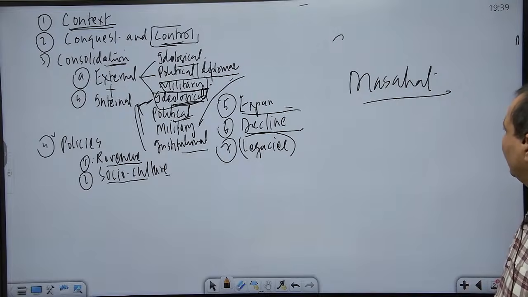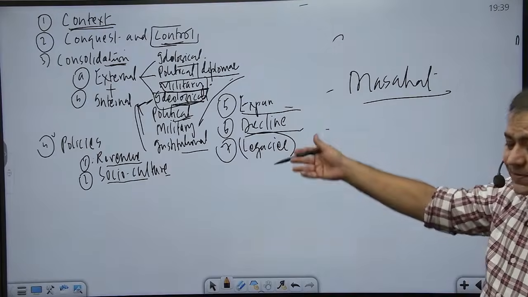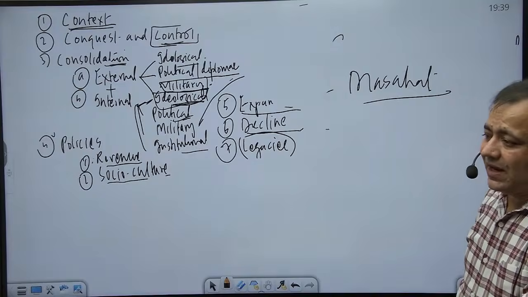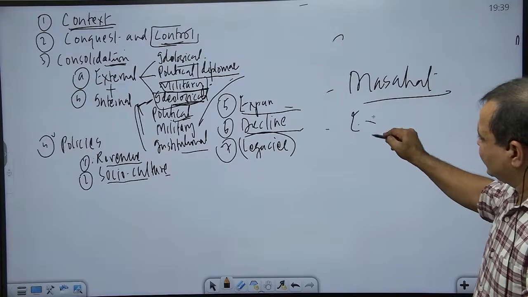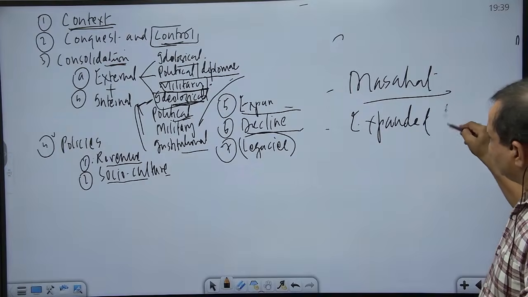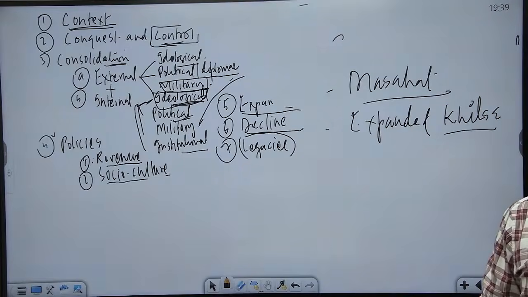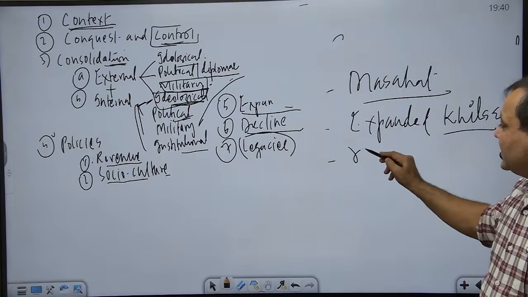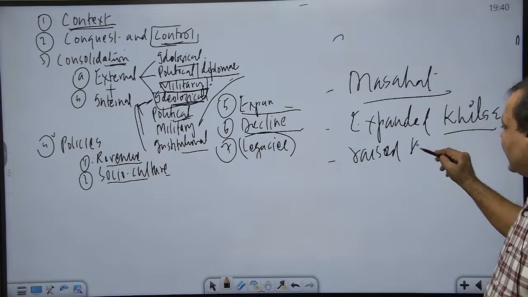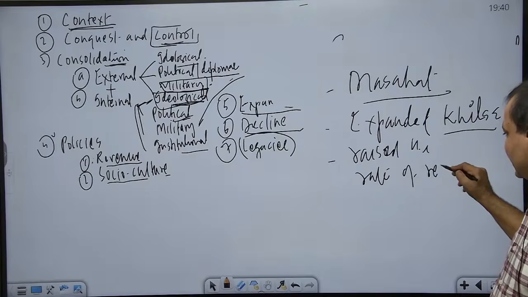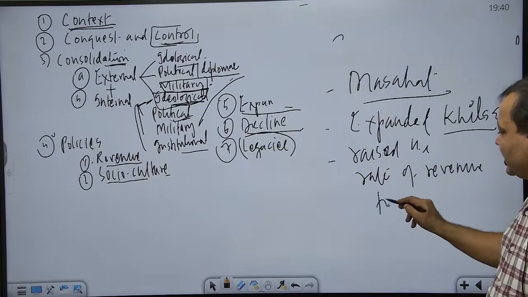Then here we have some more. As part of the Iqtidari system, we talked about Khalsa. Khalsa was the area that was directly under the Sultan. So he expanded Khalsa. Expanding Khalsa means expanding the areas whose income belonged directly to the central treasury. That was part of consolidating the finances of the state. And he also raised the rate of revenue, that is land revenue, to 50%.